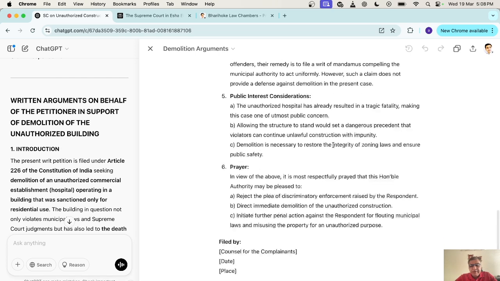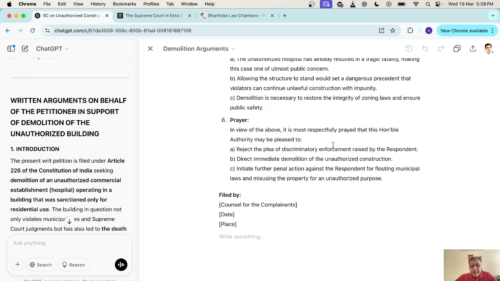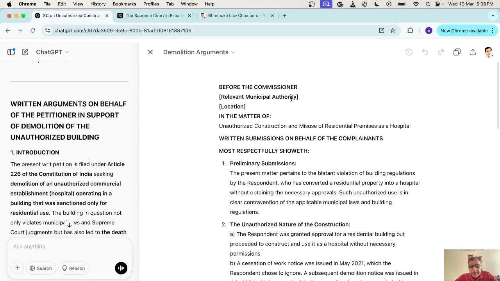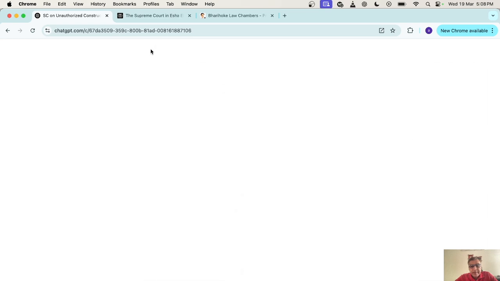Okay, so it has given me the written submissions. Now I also know that there is one case which is the actual law on unauthorized construction, which is the judgment of Rajesh Kumar Barjatia versus UP Awas Vikas. That's the landmark judgment, and I'll ask ChatGPT to even add that.